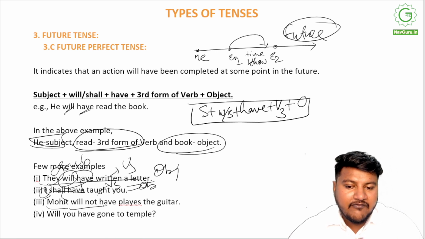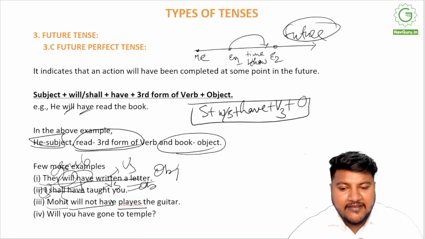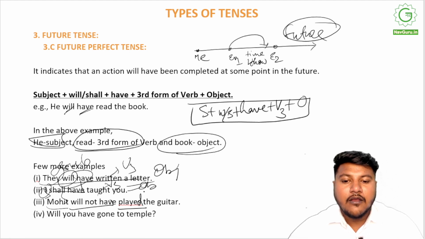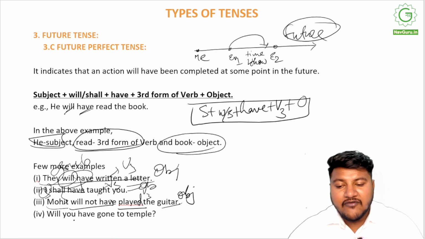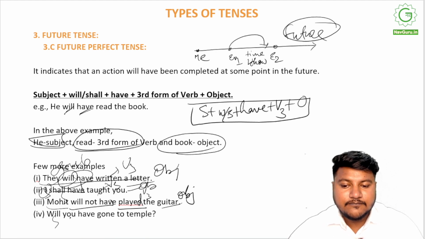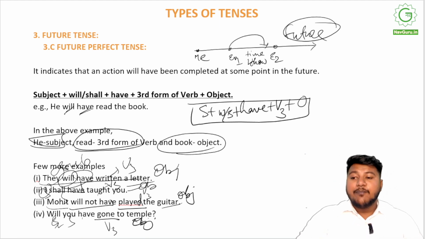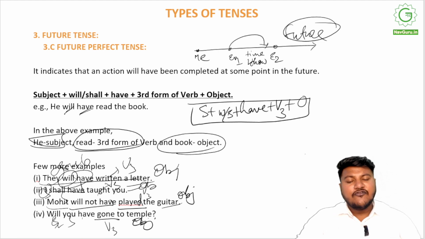Mohit is subject, will not have, played. It should be played. Played is V3, the guitar is object. And will have gone to the temple. Subject, will have gone is V3, temple is object. So this is how future perfect tense works. Subject plus will/shall plus have plus third form of verb, that is V3, plus object.